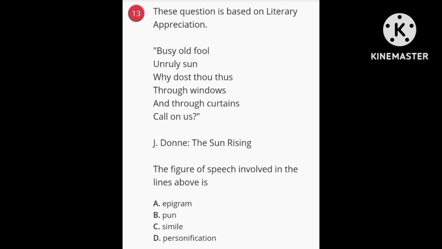Look at this, it's a good example of epigram. Every poet is a fool, agreed. But not every fool is a poet. That is option A. Option B is pun.